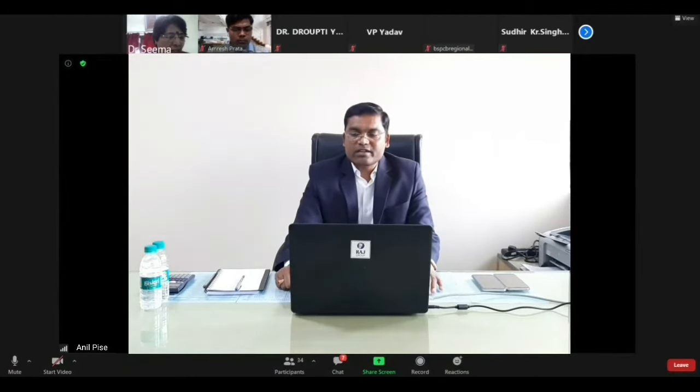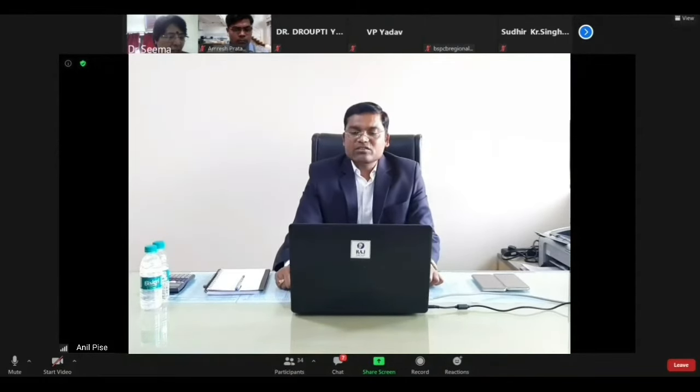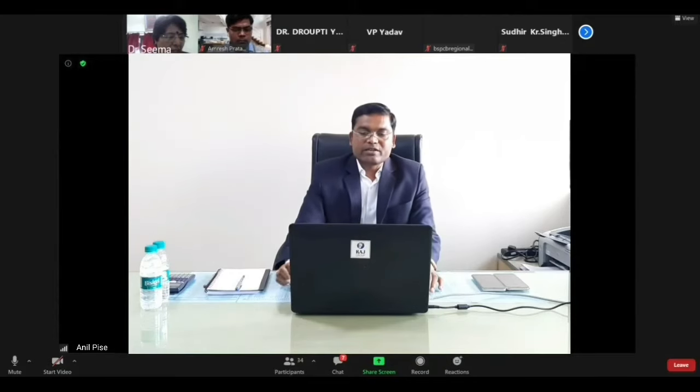So there are 2 collection points. One point is below the chamber and the second is below the cyclone. After collecting the product below the cyclone, the exhaust air goes to the scrubber, where we do water scrubbing of that exhaust air. After water scrubbing, the air passes through the chimney to the atmosphere, and the solid content in this air is below 50 ppm, so it is acceptable as per pollution control norms.